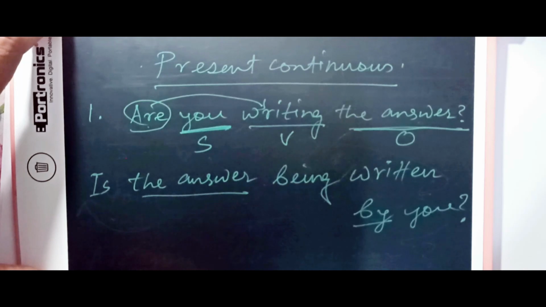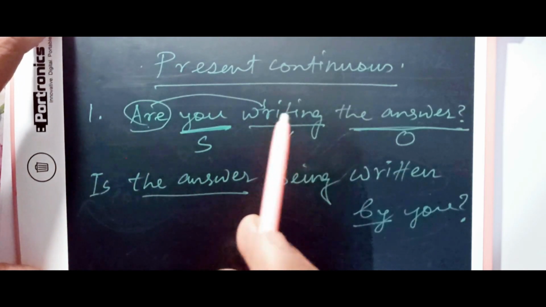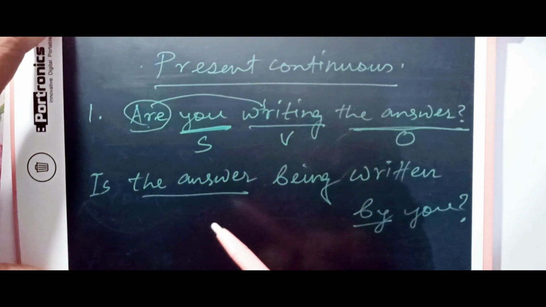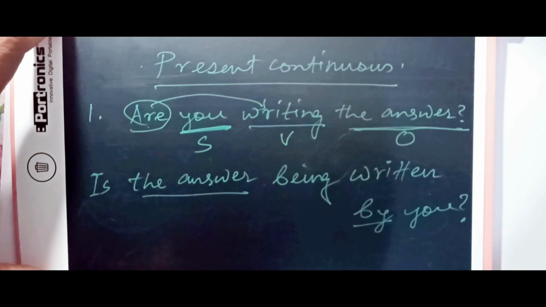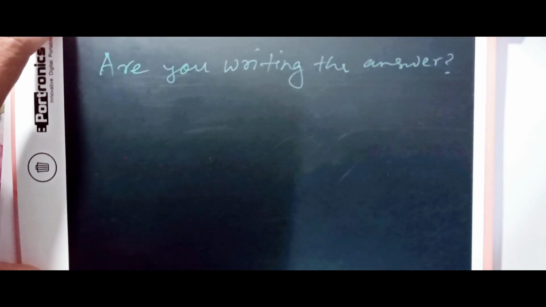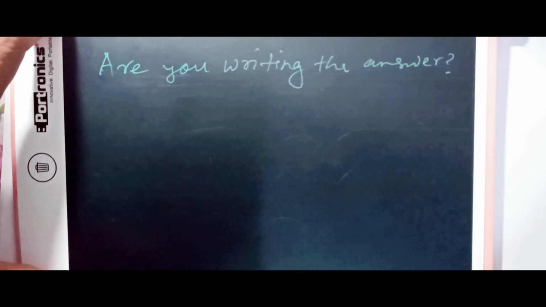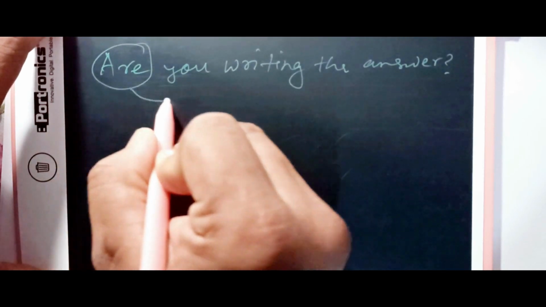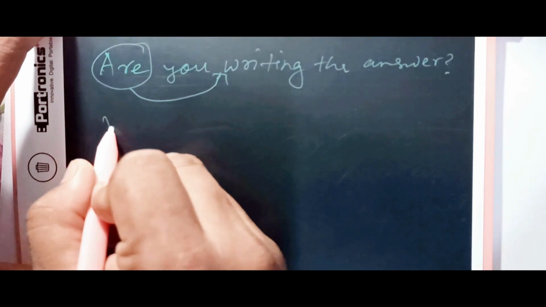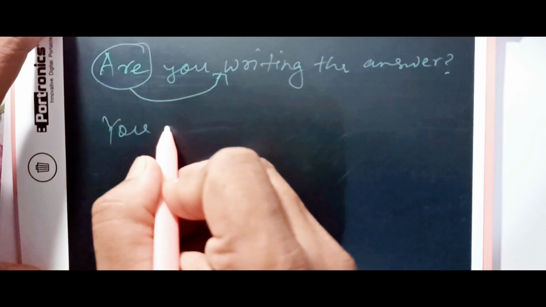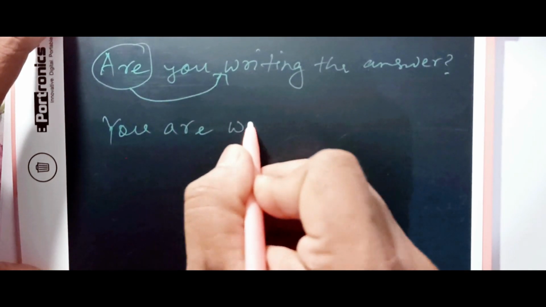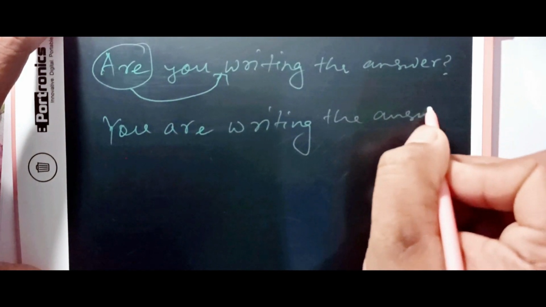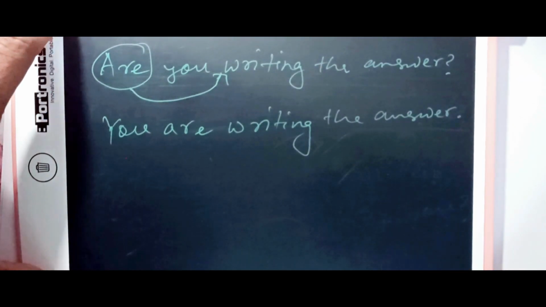Alright. Let's see this again, how we can convert this sentence first of all into assertive, and then we will change it again to passive, and again back to an interrogative passive sentence. This is the sentence: Are you writing the answer? So what we need to do is take the auxiliary verb after the subject here. Start with you and then bring are, writing the answer. This time it ends with a full stop.